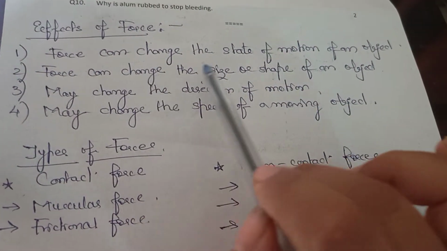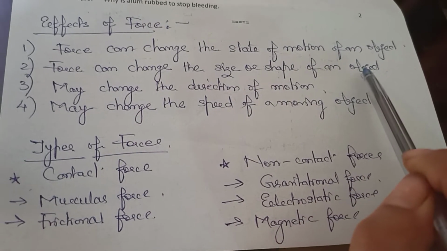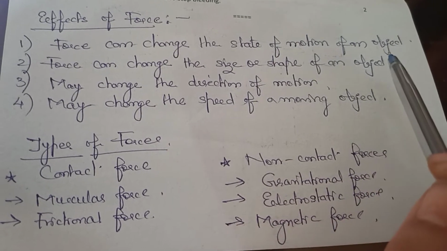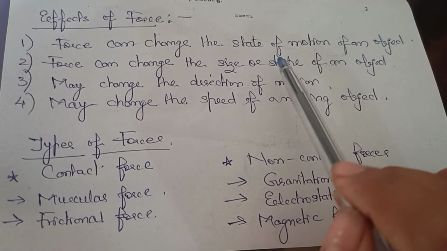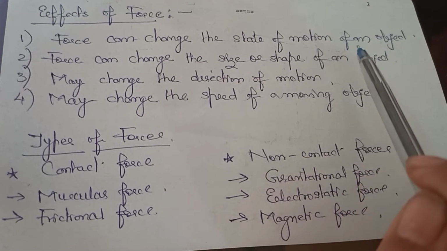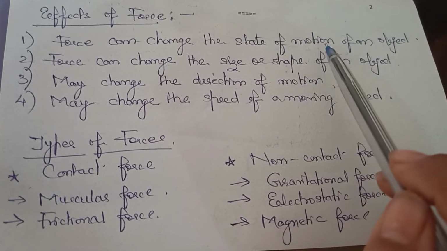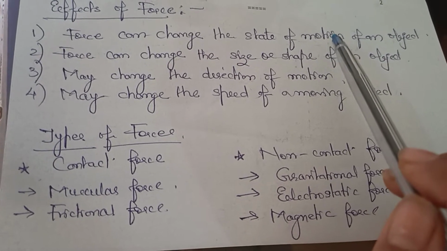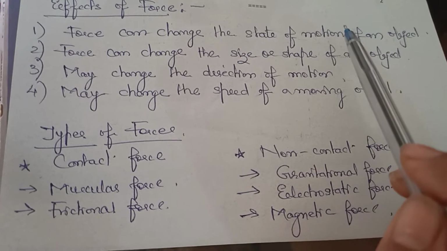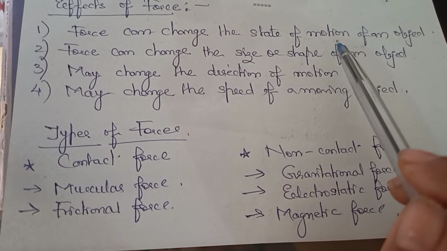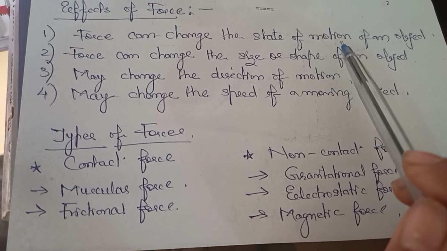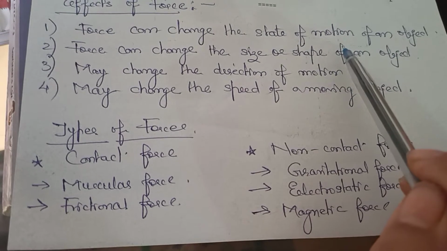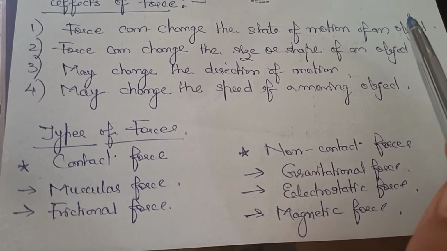First one is force can change the state of motion of an object. Like when the object is at rest, when we are applying force, it comes in motion. Or if it is in motion, and when we are trying to stop it, then it comes at rest. Like a ball rolling on the ground is in motion. Now as you have applied force from your hands, it comes at rest. And if the ball is just lying on the floor and we are hitting the ball, it comes in motion. So in that way, force can change the state of motion of an object. Okay, this is the first point.